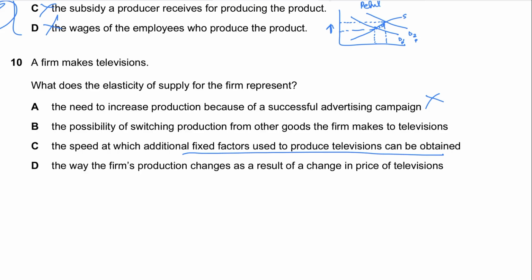And this again is a factor affecting elasticity, so this is incorrect as well. Answer option A is the right answer: the way the firm's production changes as a result of the change in the price of televisions. I said this is an MCQ to do at the end, but when I looked at the answer options right now, this seemed pretty easy.